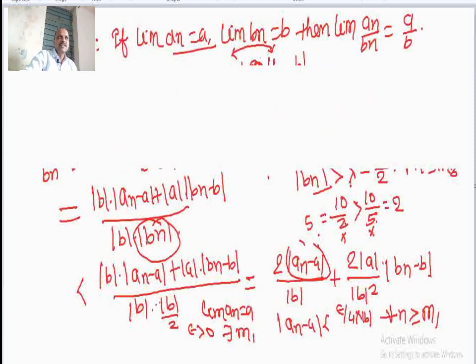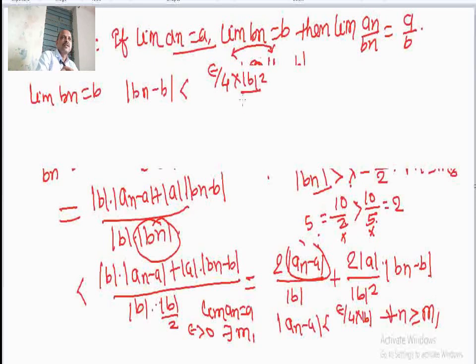Now here we take the second term, that is limit of bn equal to b, therefore mod of bn minus b is less than, we choose here, epsilon divided by 4 into mod b square divided by mod a, and this is for all n greater than or equal to m2. Now I need a common m for all these terms, m3 is here. So I have 3 fixed values m1, m2, m3.